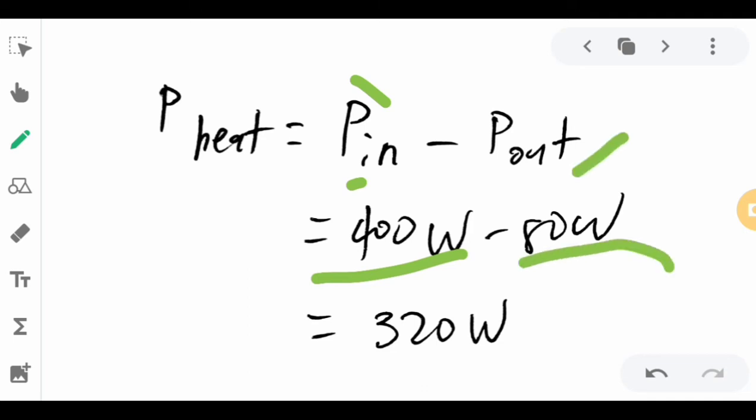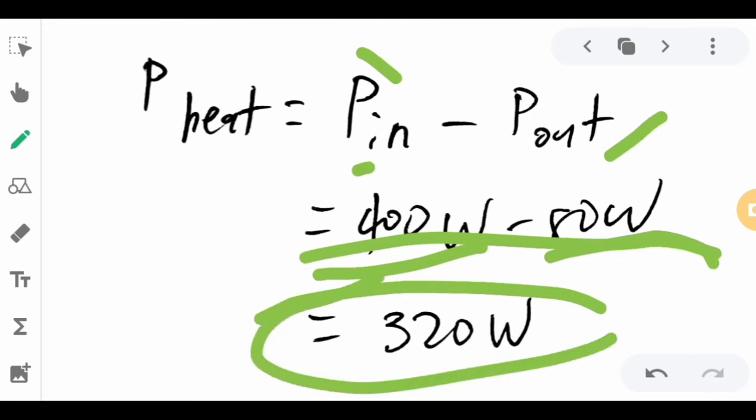This is the energy that your body will use, and we have to subtract that to get the waste energy, which is the thermal energy. Subtracting that, you have 320 watts. So this 320 watts here is the waste heat. This is the one that will be dissipated into the surroundings.